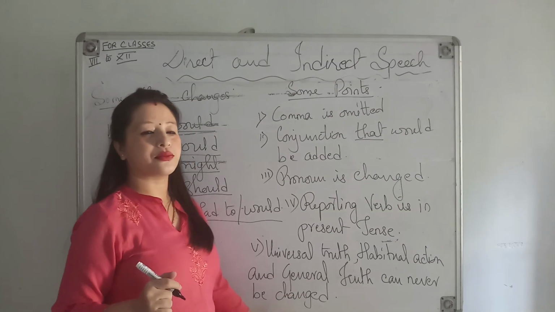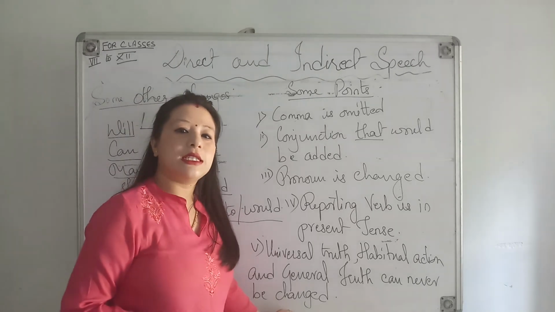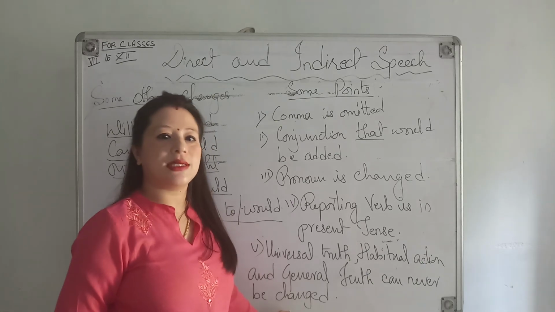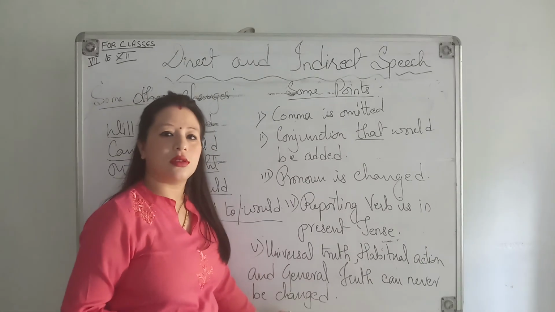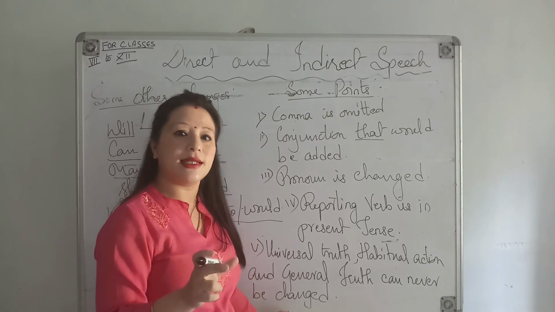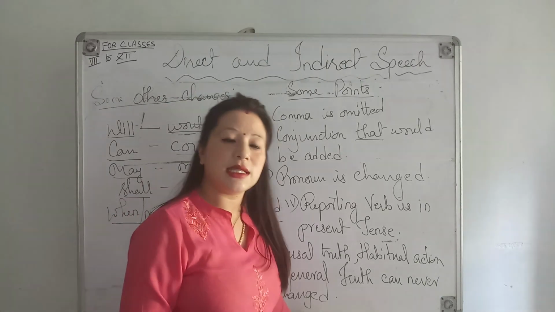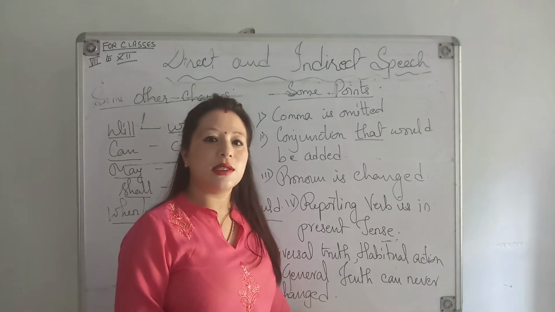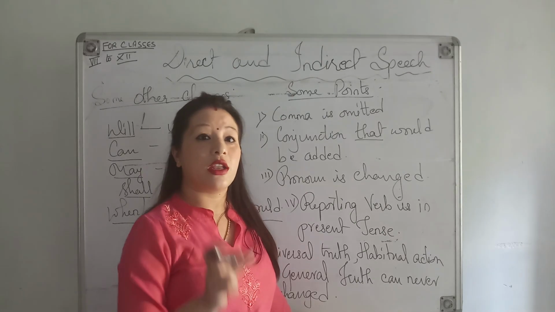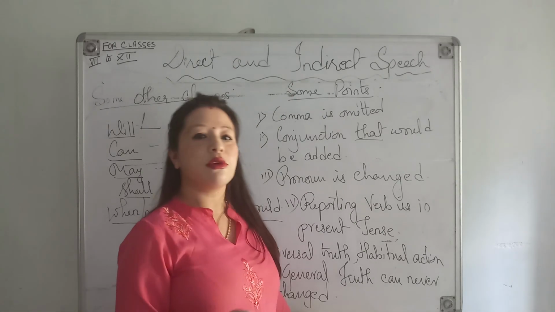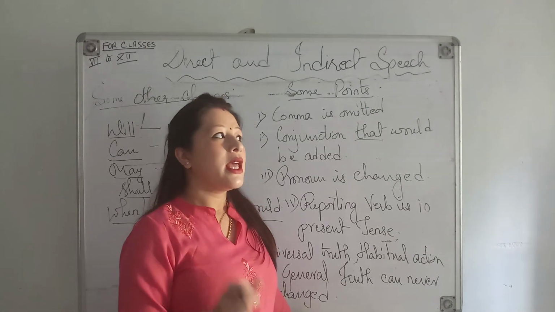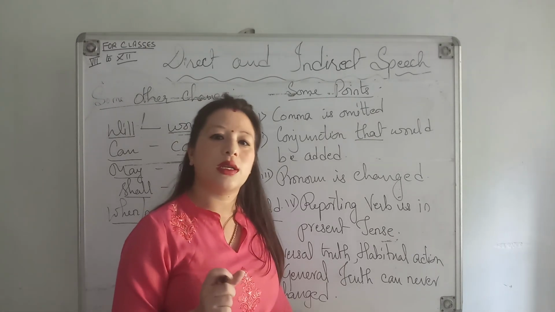For example, India got independence on 15th August 1947. That is a general truth. We can never change this sentence, if it is in a direct tense, if this sentence is in a present tense, or if this sentence is in a past tense. When you need to change it into an indirect speech, tense would not be changed. However it is in a direct speech, same remains in an indirect speech because it's a general truth. Is it okay? Next, women are talkative.